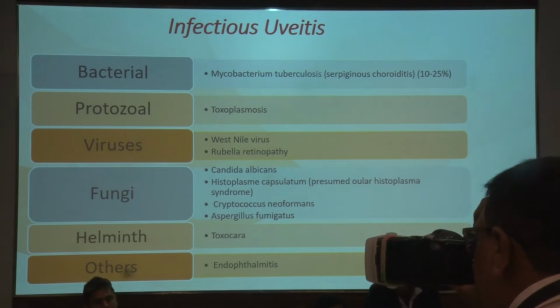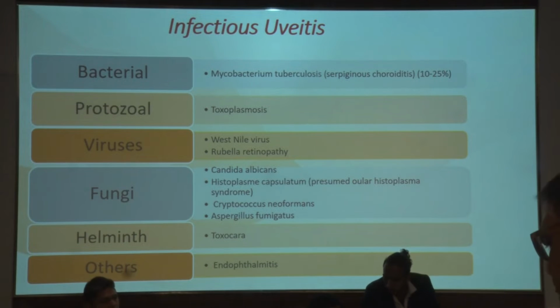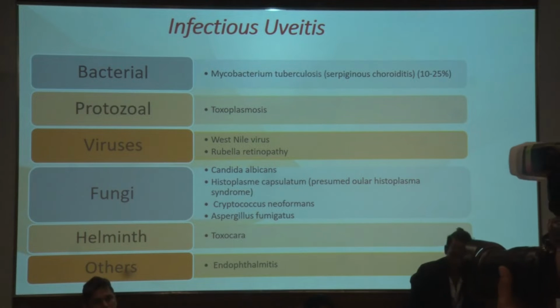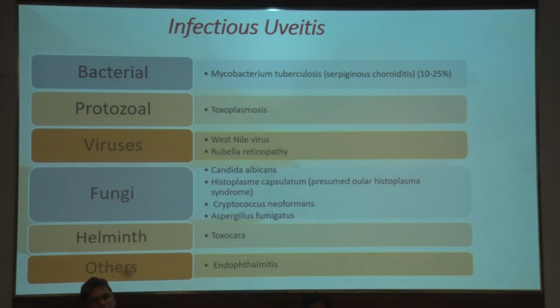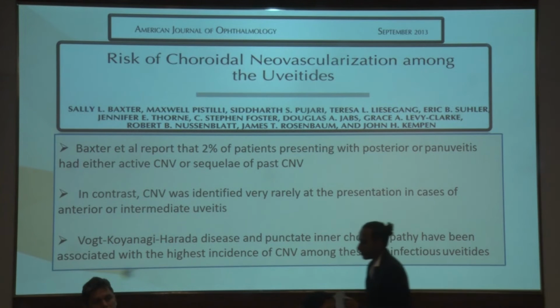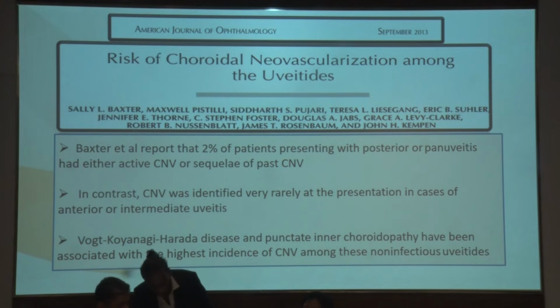In our country, nothing can go without the discussion of tuberculosis, and post-tubercular CNVMs form about 10 to 25% of cases, while in the Latin American region, toxoplasma forms a major component. We should be aware that in the younger population, when we are dealing with foveal toxoplasmosis, CNVMs are bound to occur at some point of time, and therefore in these cases we have to be a little careful. So the risk has been reported to be about 2% in a cross-sectional study.